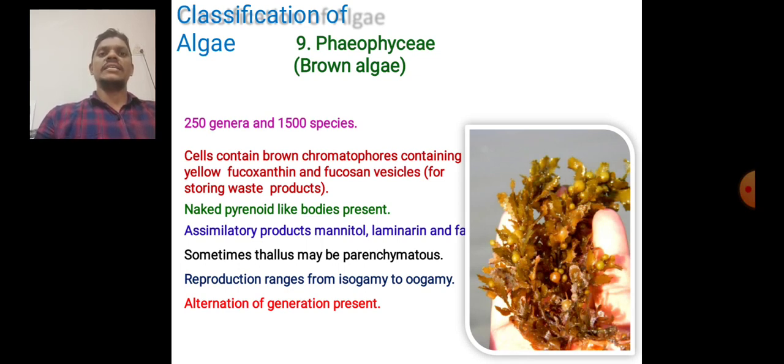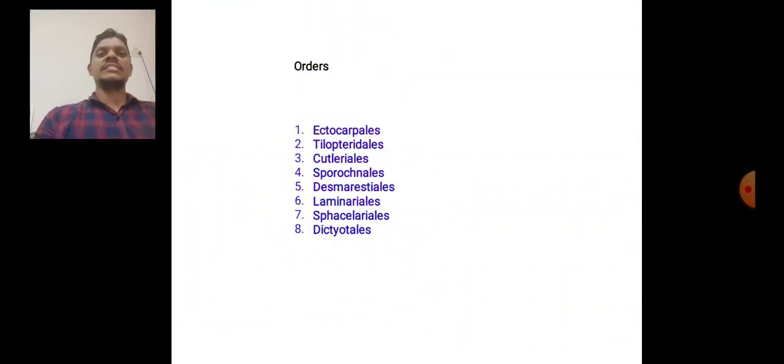The Phaeophyceae has 250 genera and 1,500 species. The cells contain brown chromatophores containing yellow fucoxanthin and fucosan vesicles. Alternation of generations is present. There are 8 orders.